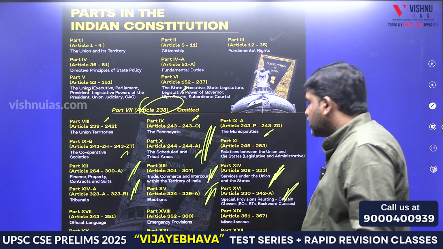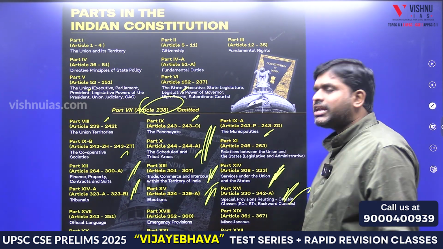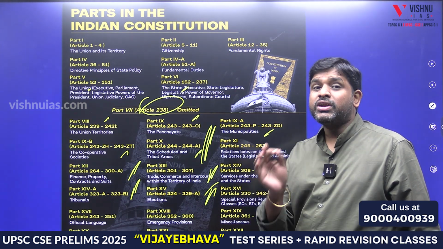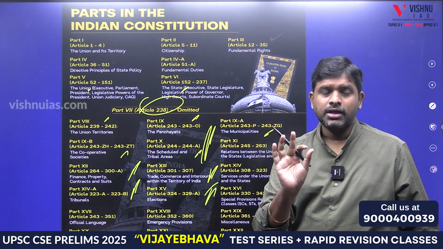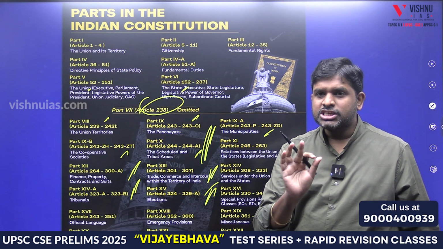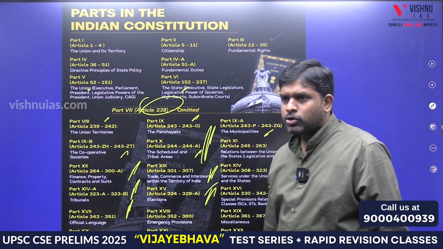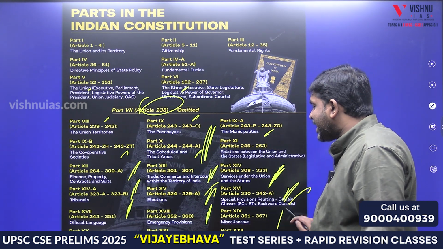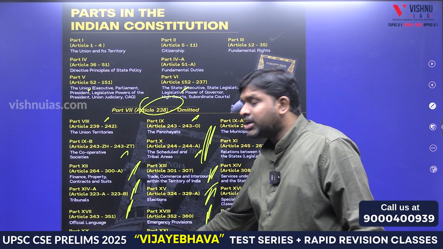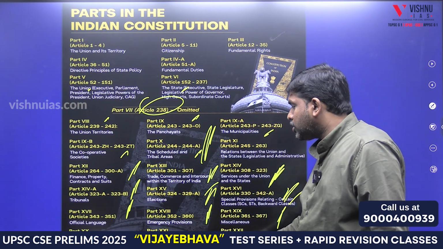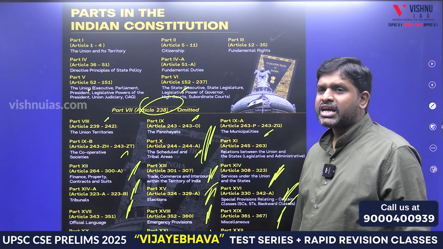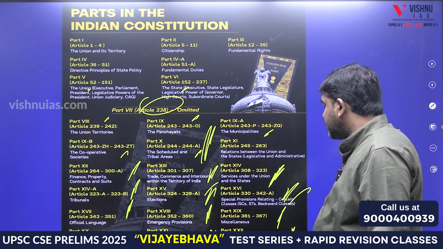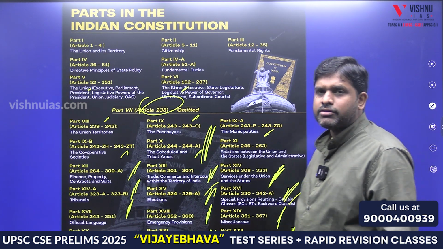16. Special provisions related to certain classes like SC, ST, OBC, reservation. Those are certain provisions for classes, not for states. Which part? 16th part. 17th part? Official language. 18th part? Emergency provisions. 19th part? Miscellaneous. 20th part? Amendment to the Constitution. 21st part? Temporary, transitional and special provisions. 22nd, short title, commencement, authoritative text in Hindi languages.